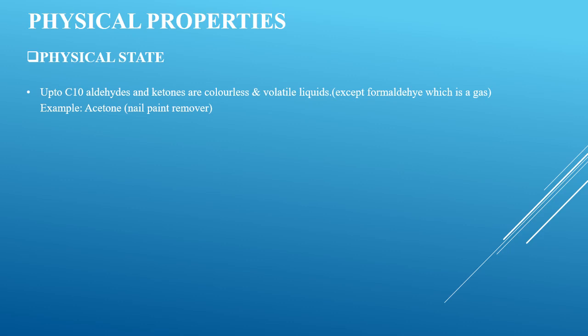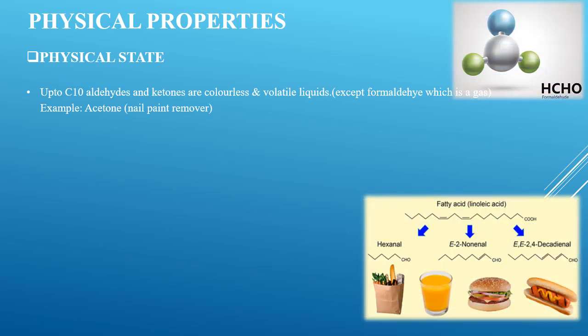Next, when we are talking about ketones, we know that the first ketone will start with at least 3 carbon atoms, and its first example is acetone, which is used as a nail paint remover. You can see the formaldehyde present over here. This is the ball and stick model of formaldehyde.